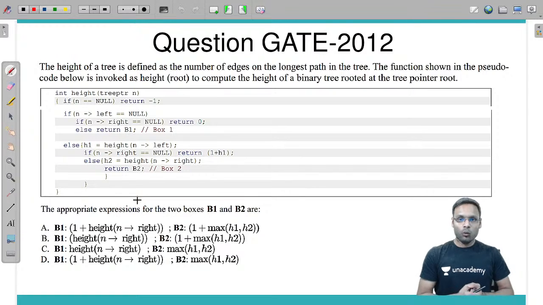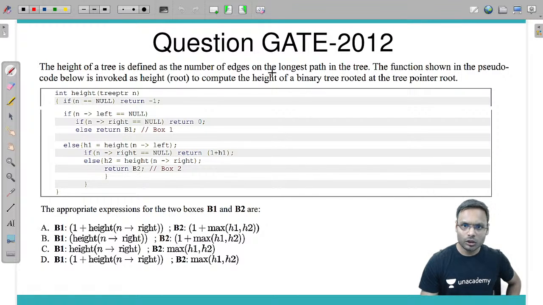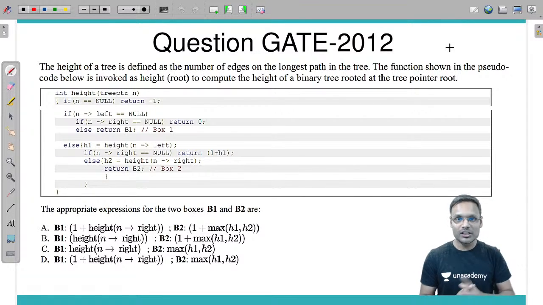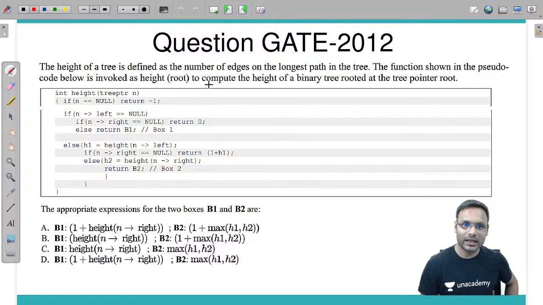Next, what this question says: the height of a tree is defined as the number of edges on the longest path in the tree. Number of edges means root to root, the height of a single node is 0. Why? Just because root to root there is no edge. That's why single node height is 0. Then if we have further nodes, we will calculate height based on the number of edges. The function shown in the pseudocode below is invoked as height of root to compute the height of a binary tree rooted at tree pointer root.